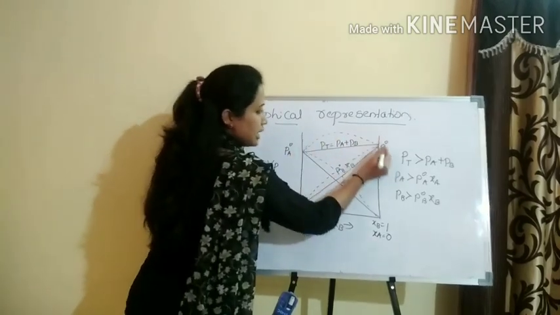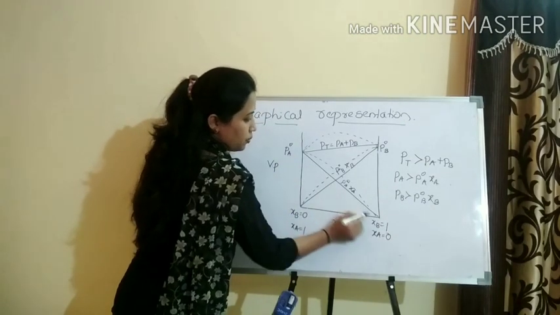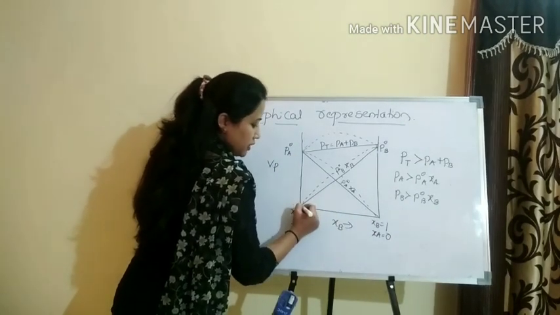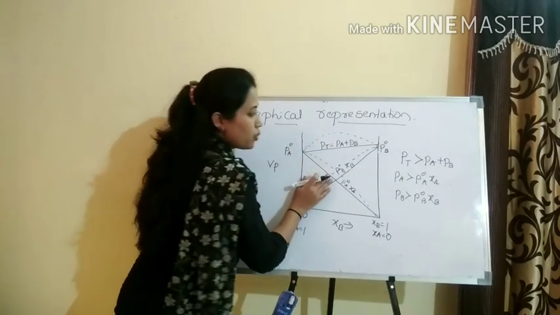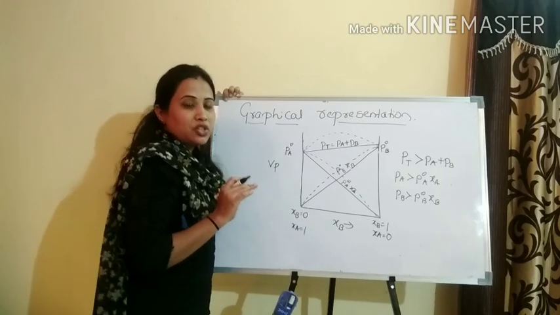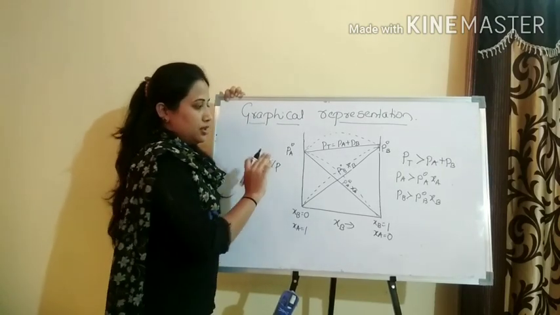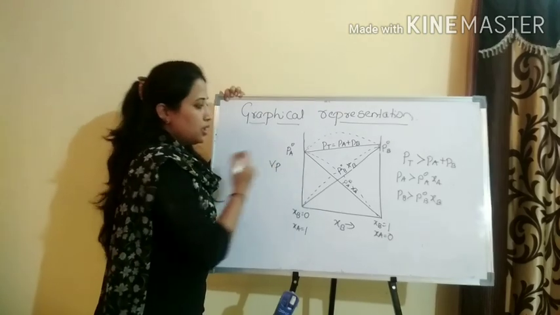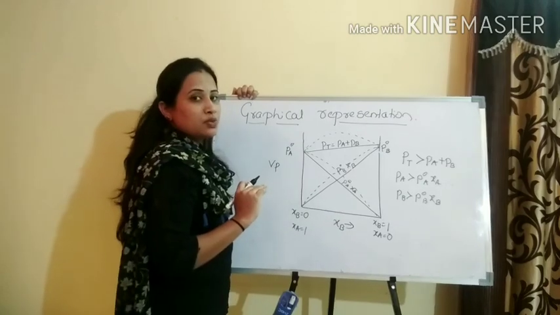Even the P total is greater than expected, even the partial pressure of the A component is greater than expected, even the partial pressure of the B component is greater than expected. So this is for what? A positive deviation. Okay, quite simple. Now if you want, you can take down the graph, okay, or else see the negative deviation means what?